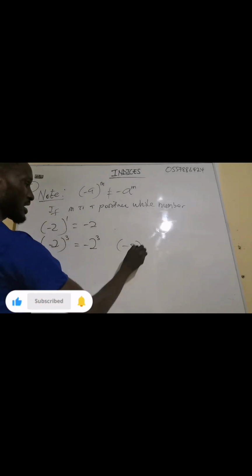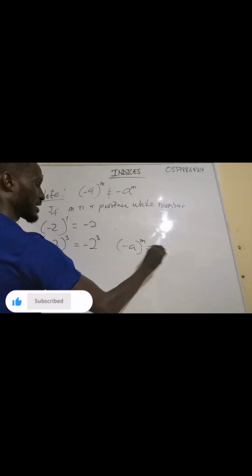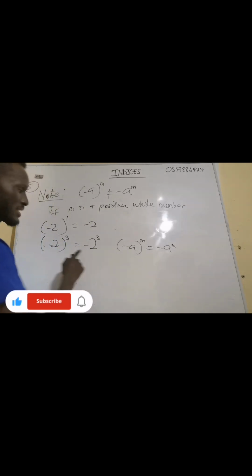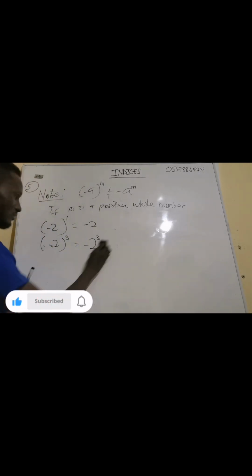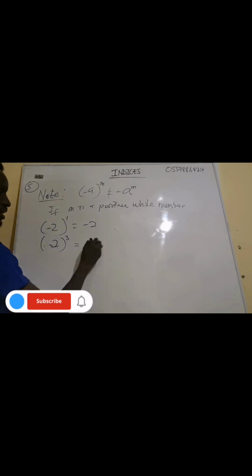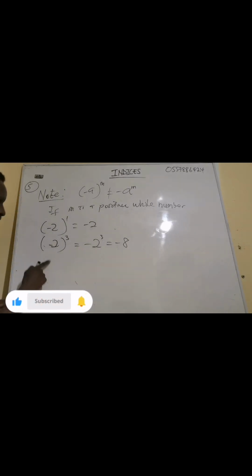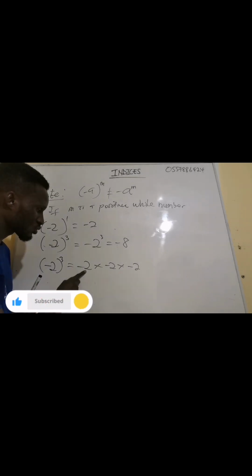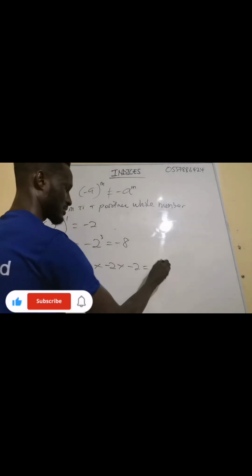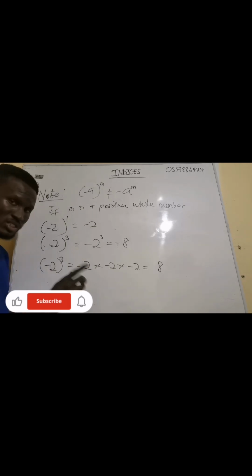So whenever we have minus a exponent m, then we are going to get minus a exponent m, just like this. Now, if you want to prove it, it is very simple. What are we saying? It will give us negative 8. Now, let me explain it here. If I have minus 2 exponent 3, it means that minus 2 is multiplying itself 3 times. We're going to have minus 2 times minus 2 times minus 2. Now, don't forget that if I multiply 2 by 2 by 2, I'm going to get 8. You get it? Now, let's multiply the negative.